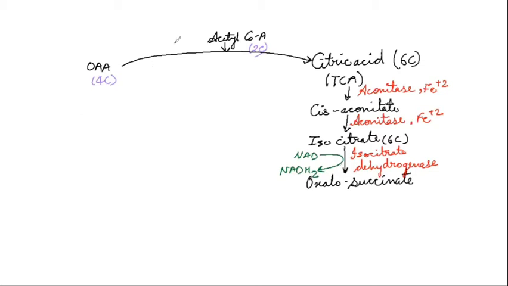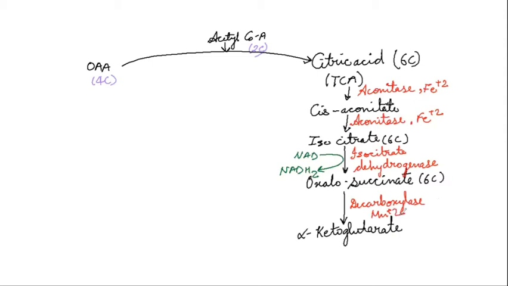This oxalosuccinate is also a 6-carbon compound. Oxalosuccinate will now convert into alpha ketoglutarate. And this conversion will be done in the presence of the enzyme decarboxylase. The enzyme is decarboxylase. And the cofactor is manganese ions, Mn+2.